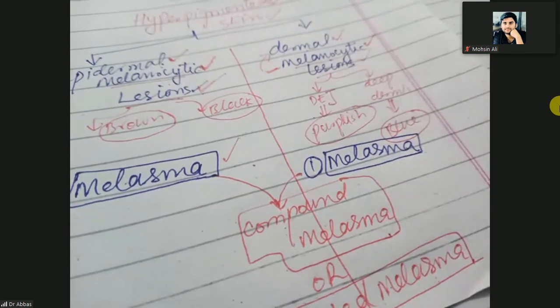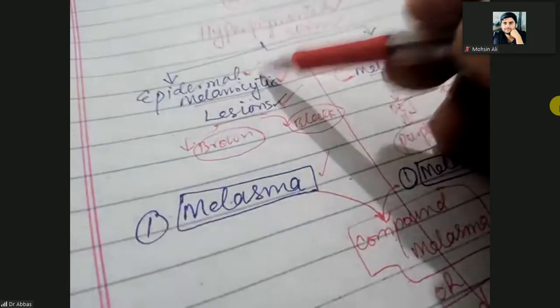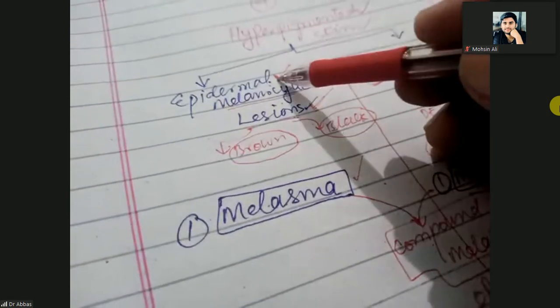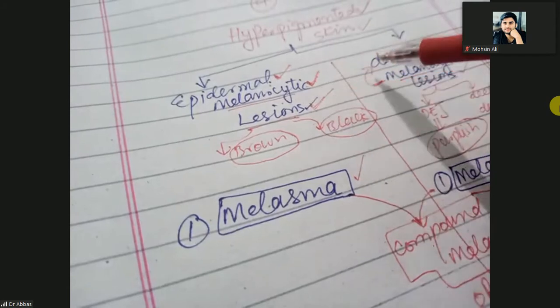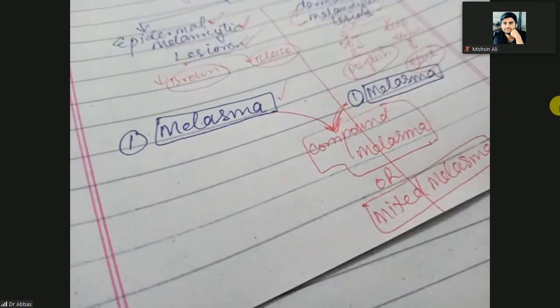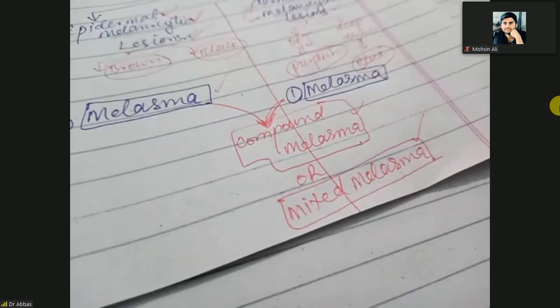When both the epidermal and dermal melanocytic lesions lead to melasma, it is known as compound melasma or mixed melasma. So when someone asks you whether melasma is dermal or epidermal?